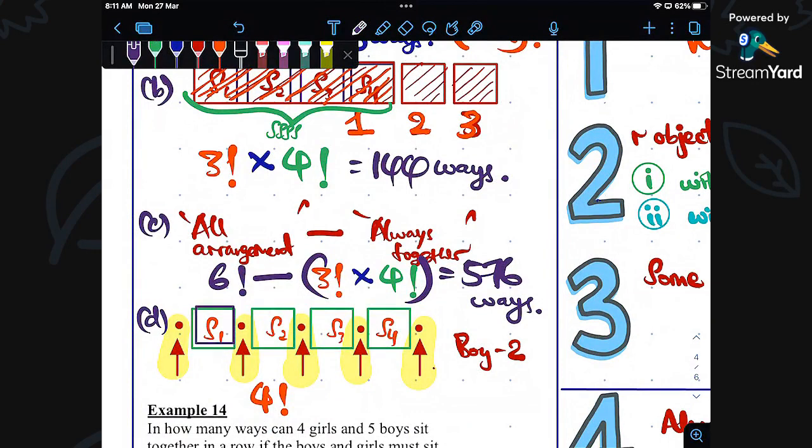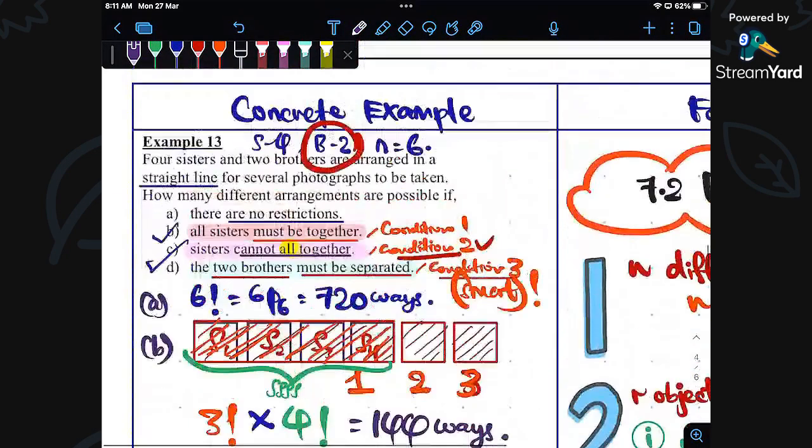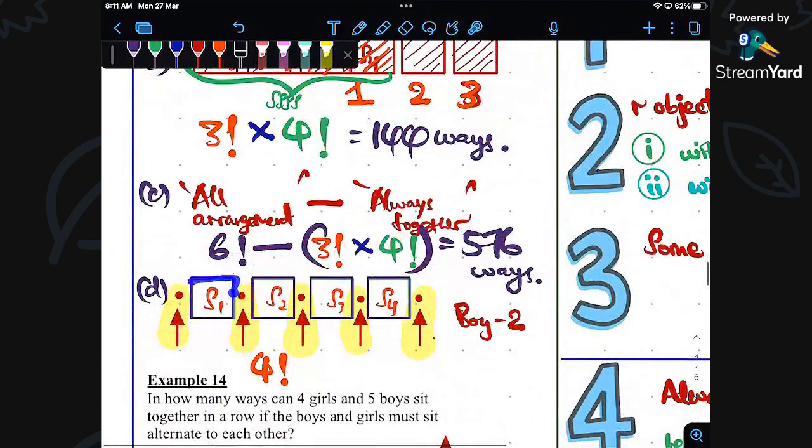You need 4 boxes because there are 4 sisters. That's why you put the sisters first. Even though it asks to find the brothers being separated, my first step is to put the sisters first, so I find 4 factorial.